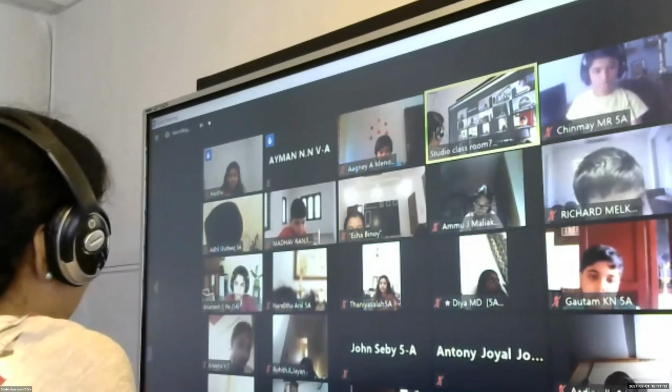Ma'am, to find the cost of one mango and one orange, we just need to put the decimal point to the left side, right? Yes, we have to divide. Cost of 10 mangoes is given. How much? Rupees 330.60. Now the cost of 10 mangoes is given and the cost of 10 oranges is given.